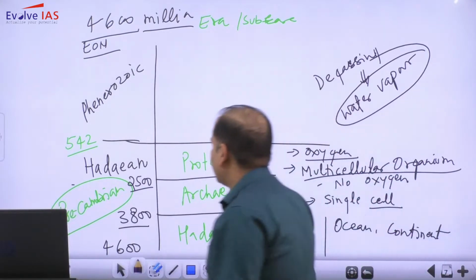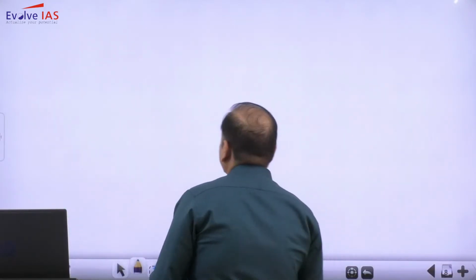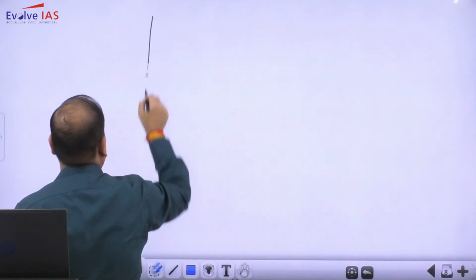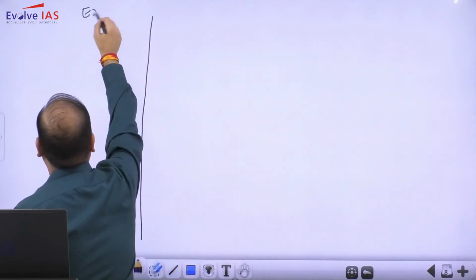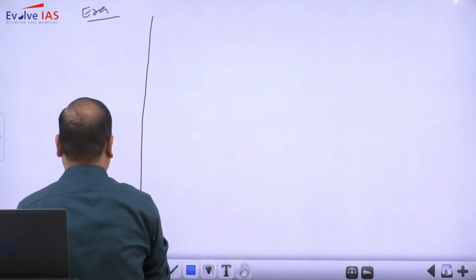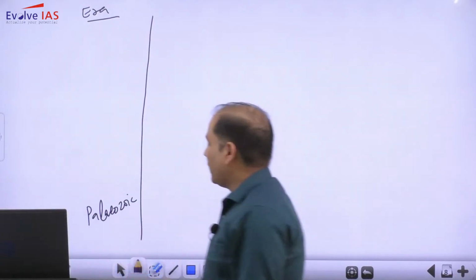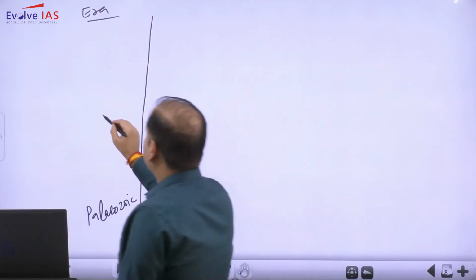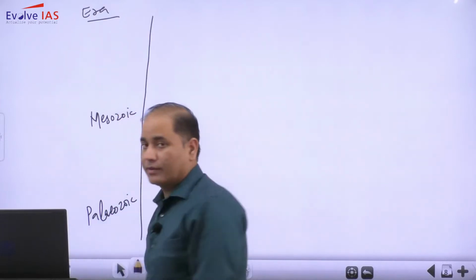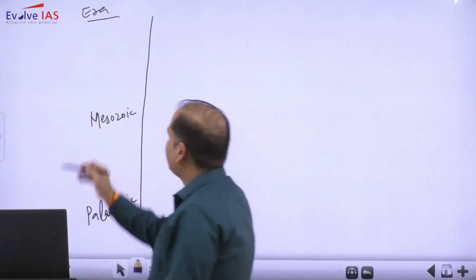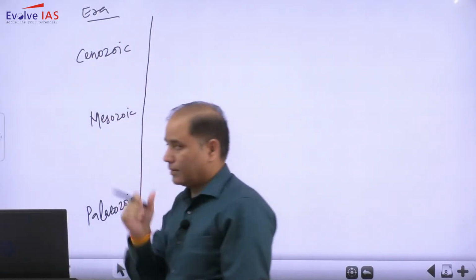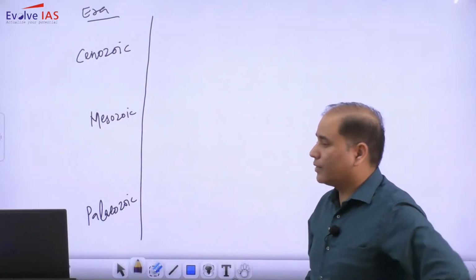Now coming to the Phanerozoic eon. In the Phanerozoic eon, we have eras, so we have Paleozoic, Mesozoic, and Cenozoic. Paleozoic, Mesozoic, Cenozoic.